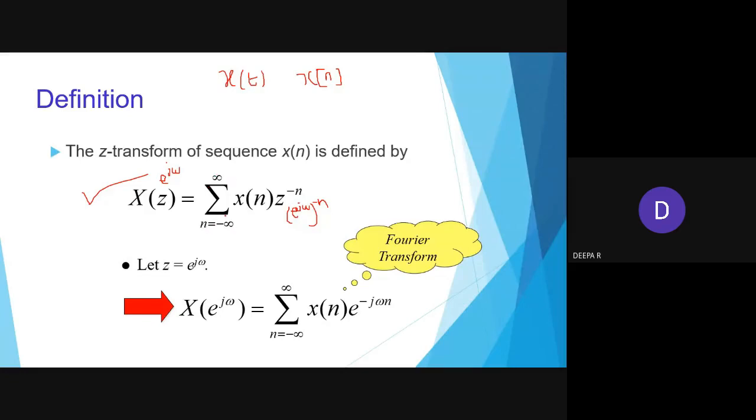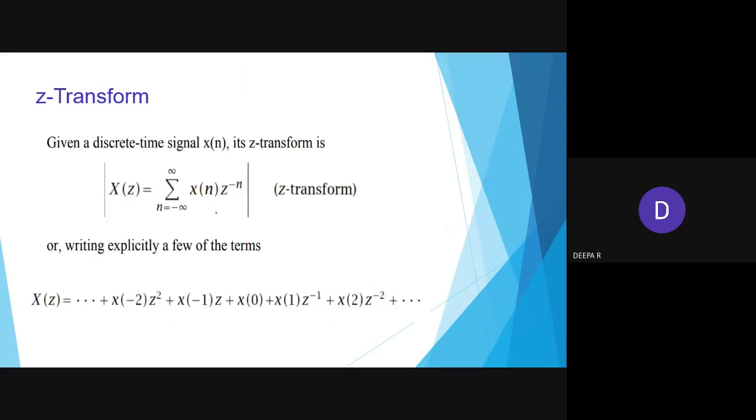Expanding it, we write x of minus infinity, z power minus infinity, and so on. Then x of 0, with z power 0 as 1, then x of 1, z power minus 1.